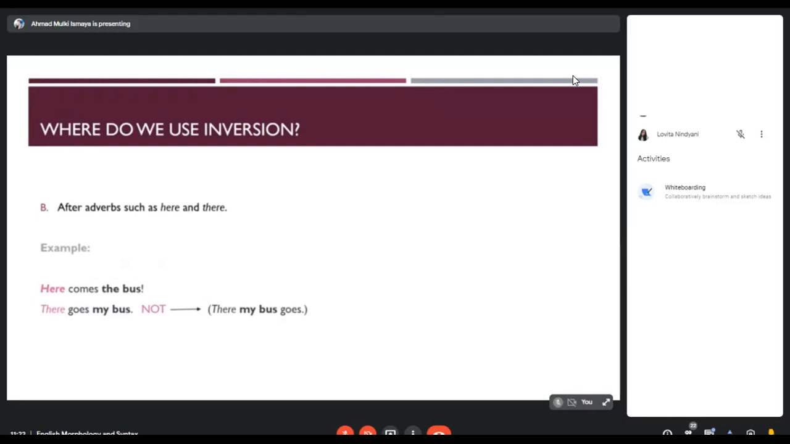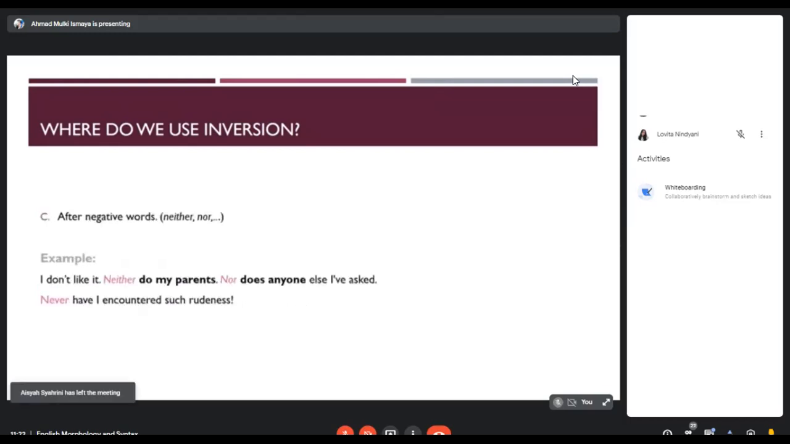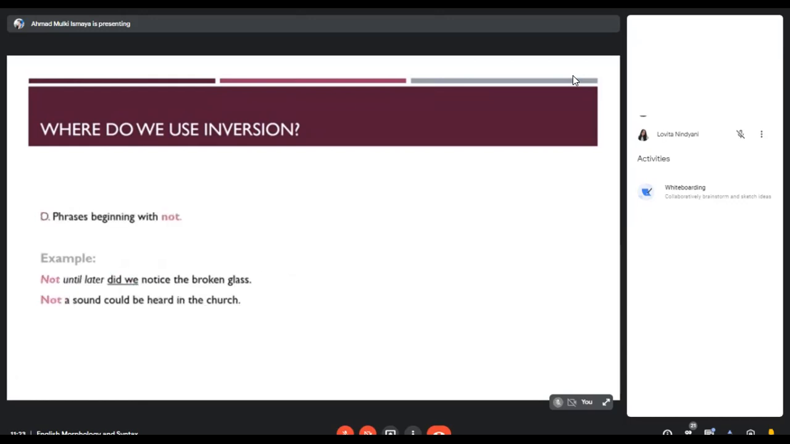Inversion can also be used after adverbs such as here and there. For example, here comes the bus, or there goes my bus. It can also be used after the negative words, neither, nor, and so on. For example, I don't like it, neither do my parents, nor does anyone else. Never have I encountered such rudeness. It can also be used in phrases beginning with not, such as, not until later did we notice the broken glass.